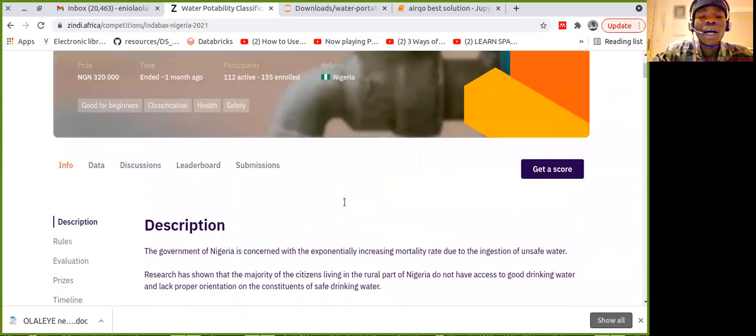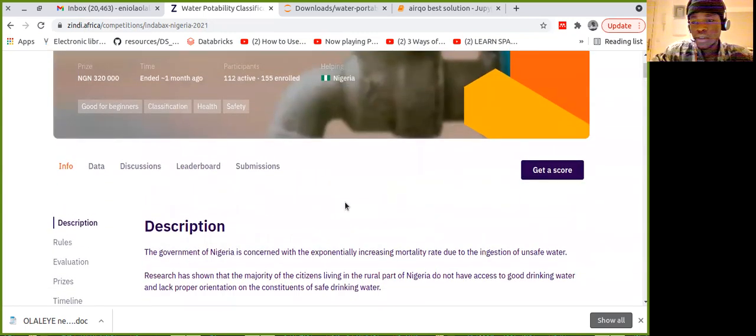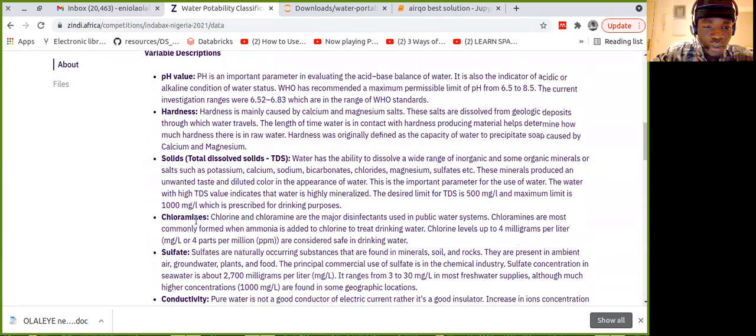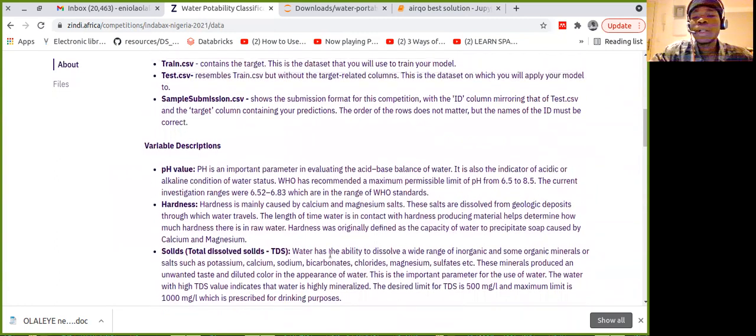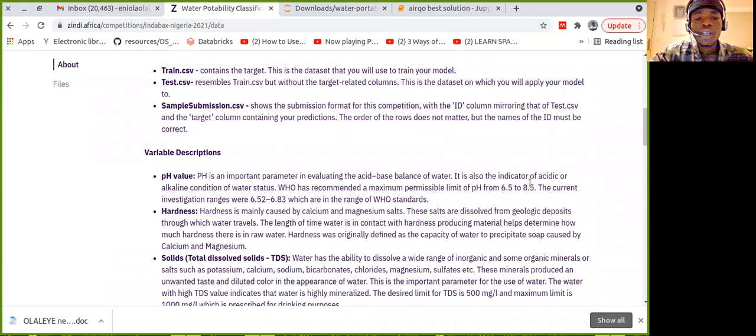So we have different attributes in these data sets that we are going to be looking at to determine which water is suitable for drinking or not. Let's just check the data again. I think it's displayed here. So the pH value. pH is an important parameter in evaluating the acid-base balance of water. It is also the indicator of acidic or alkaline condition of water status.